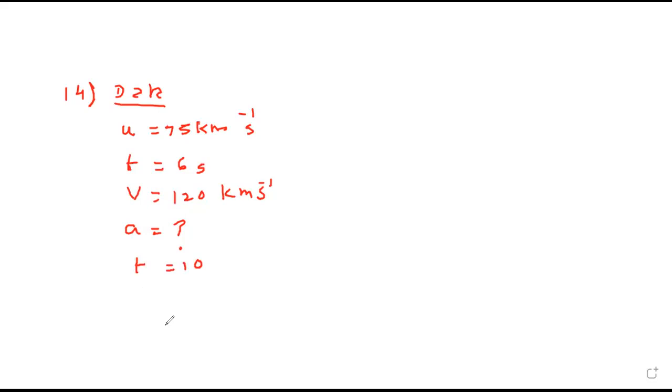The motors have been in action for only 6 seconds. 10 seconds after the motor has been started, but the motor is in action only for 6 seconds. So U is the initial velocity, na?